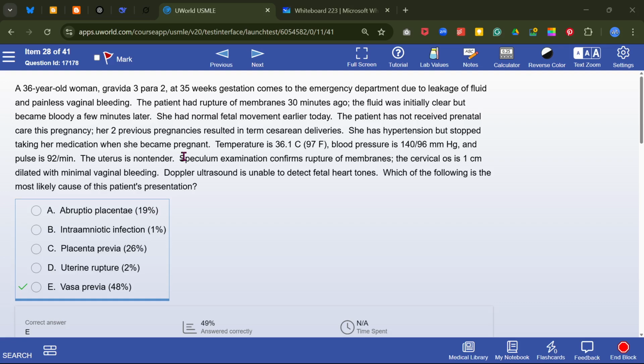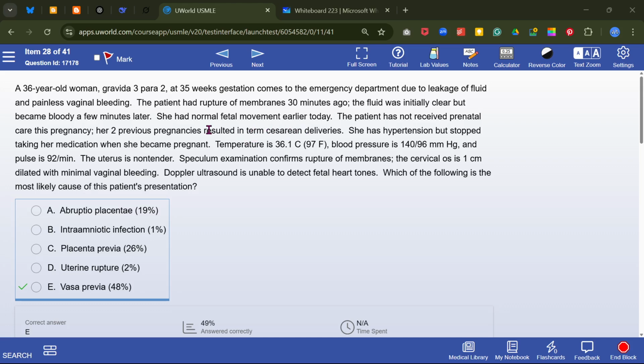Okay, if we look at this question, 35 weeks of gestation, which is more than 20 weeks of pregnancy, with leakage of fluid and painless vaginal bleeding. So what are my differentials? My differential is either placenta previa or maybe vasa previa. The patient had a rupture of the membrane 30 minutes ago. The fluid was initially clear but now becomes bloody. And she has two prior pregnancies resulting in term cesarean sections.